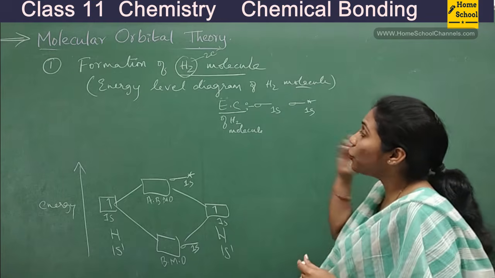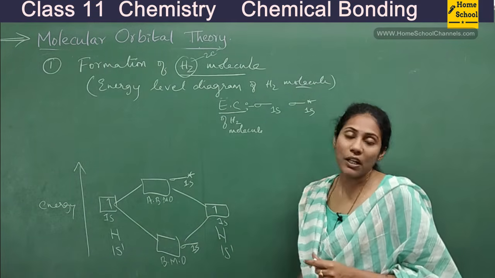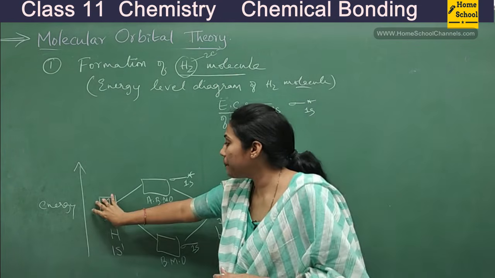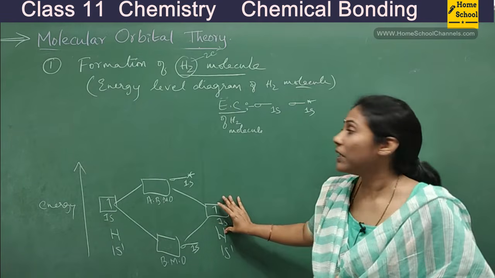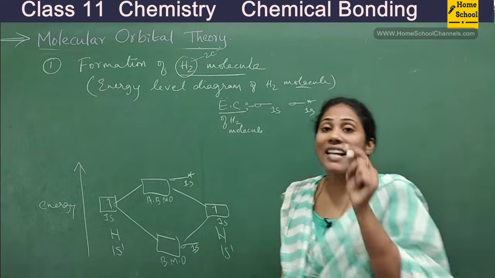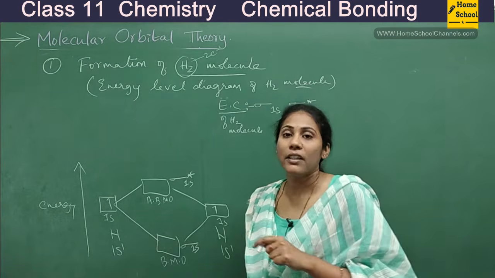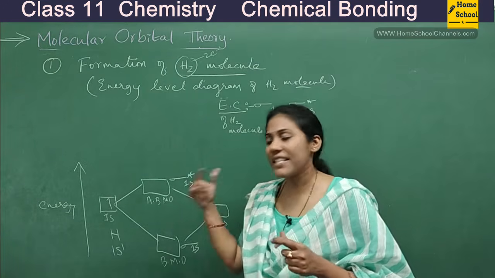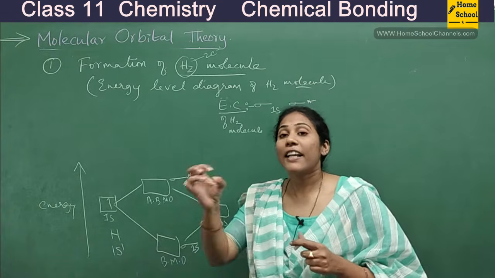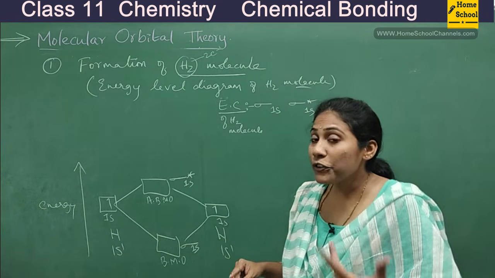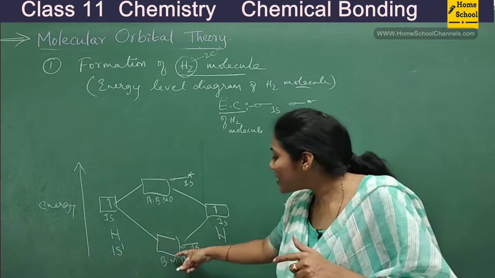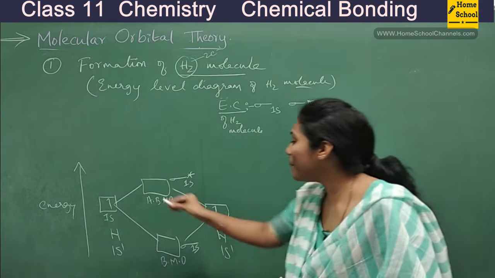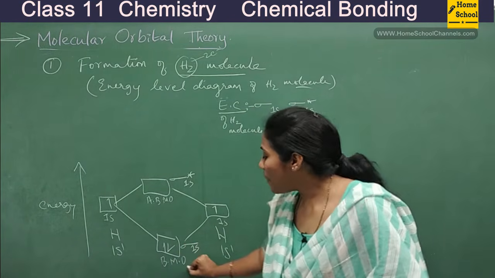I'm showing which electrons are present in which molecular orbital. Altogether in the H2 molecule you have 2 electrons, right? One from this atom, another from this atom. Each molecular orbital has a capacity of accepting 2 electrons, just like an atomic orbital. In each atomic orbital you can have 2 electrons, isn't it? Just like that each molecular orbital can accommodate 2 electrons. Where do the 2 electrons go first? The orbital which has lesser energy. Among the two, which orbital has lesser energy? Sigma 1s. So both electrons will stay in the bonding molecular orbital.